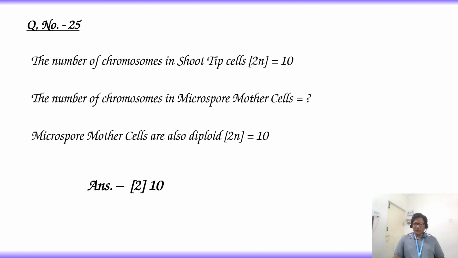If the same question asks the number of chromosomes in megaspore, then the number becomes 5, because megaspore is haploid, 1n. 2n equals 10 chromosomes, then 1n equals 10 by 2, 5 chromosomes.